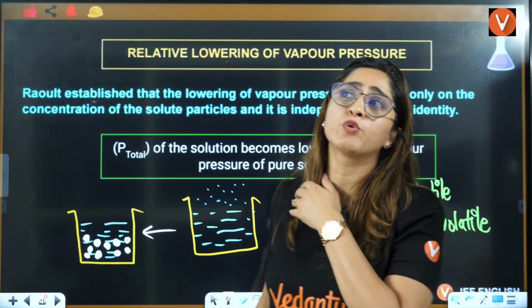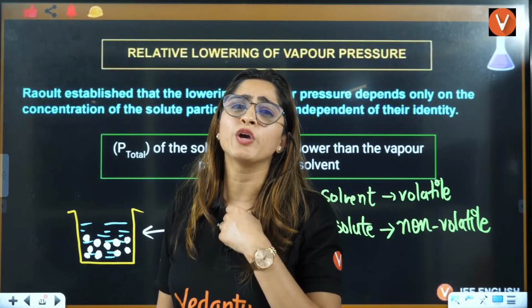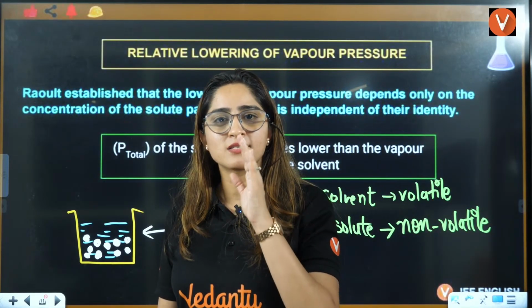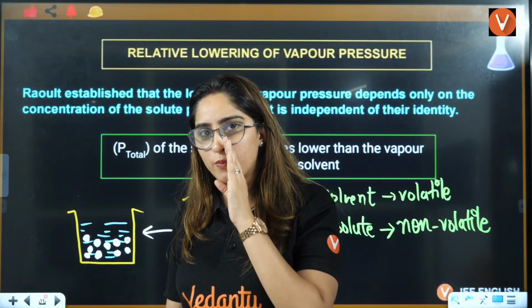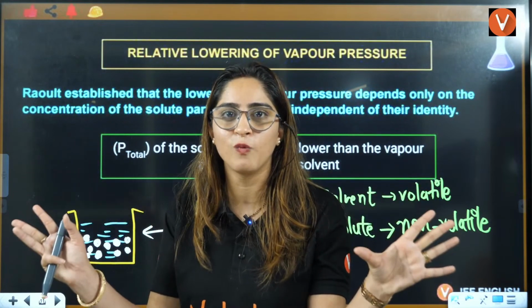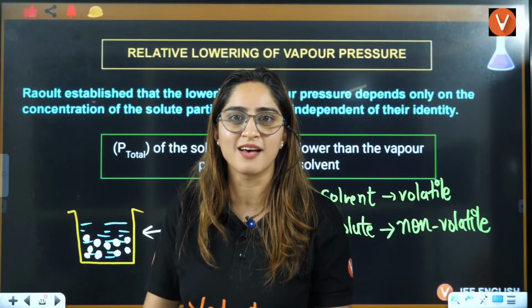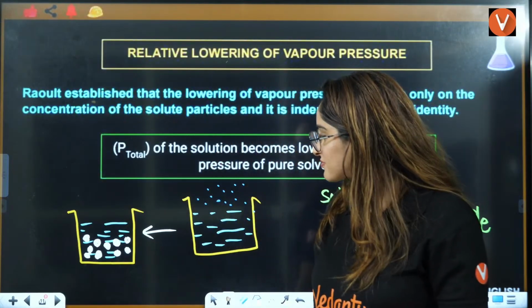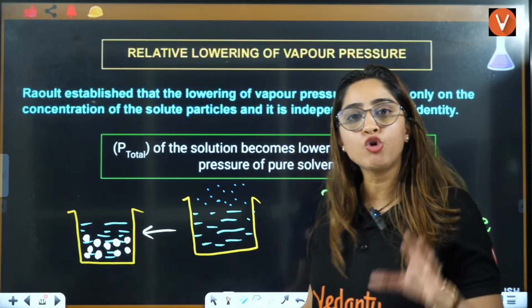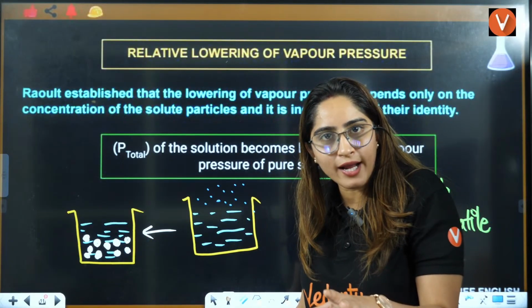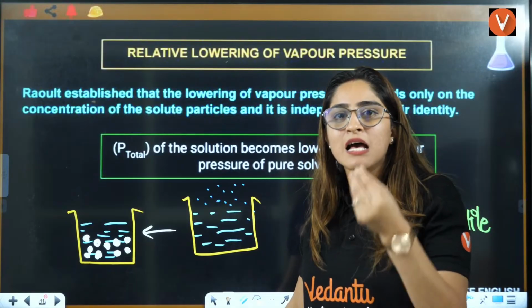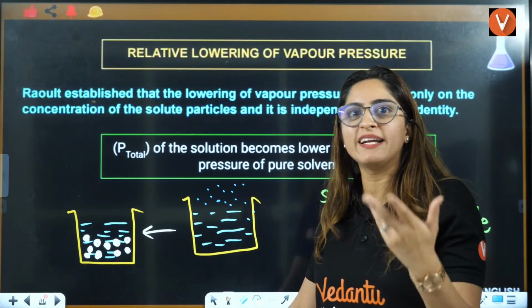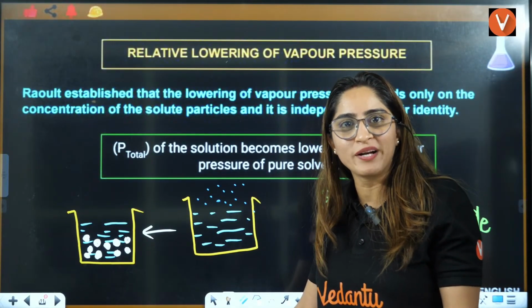Everyone is thinking, okay, today's Christmas, today's New Year, let's bunk the class. And these students are like, oh ma'am, they are going to bunk the class, and ma'am is like, I'm alert now, I will not let the students bunk the class. This has happened with me. So when you add non-volatile solute, the intelligent students, sometimes the bunkers are also intelligent.